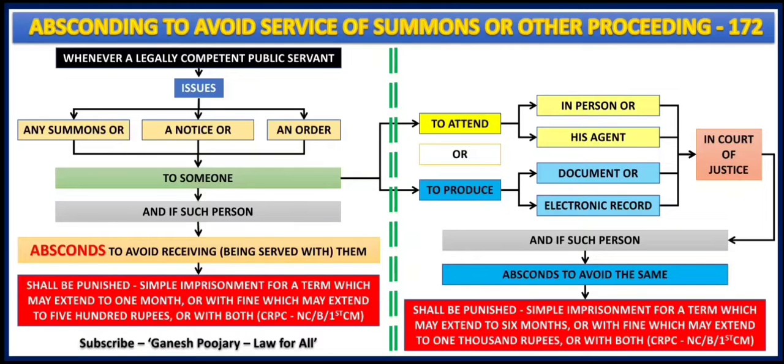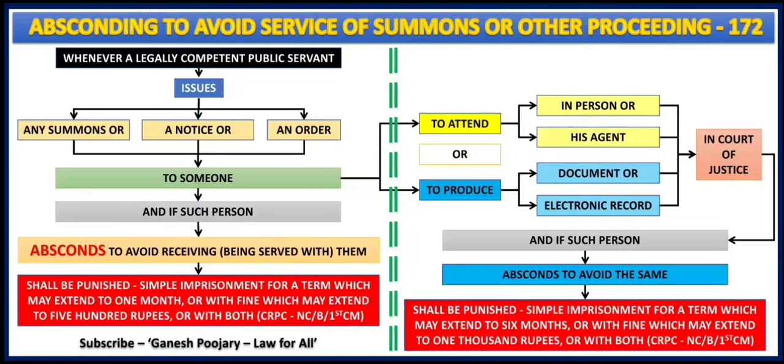On the other hand, if such summon or notice or an order issued by the competent public servant, and the person against whom that has been issued is avoiding or not receiving such summon or notice or an order which is asking him to attend in person or to send his agent to the court, or which is asking him to produce a document or electronic record in court of justice, just to avoid that, if he is absconding, that is also a punishable offense.